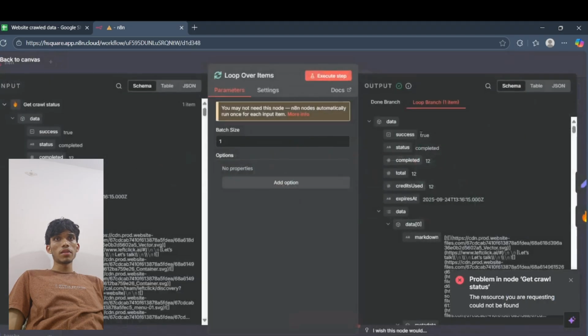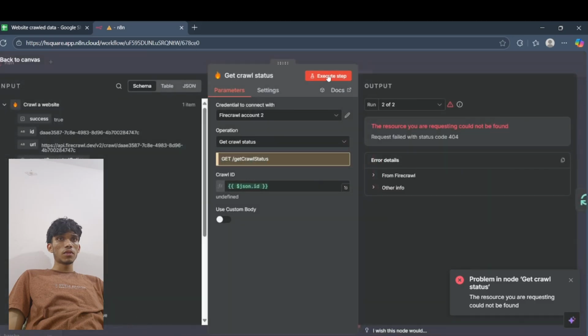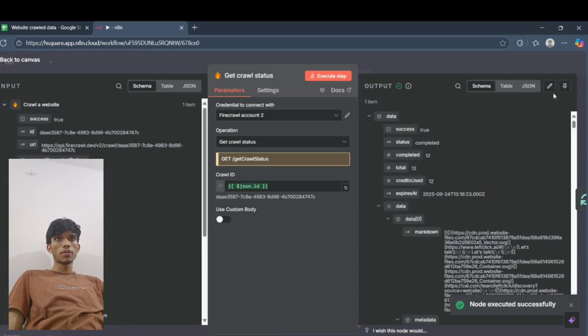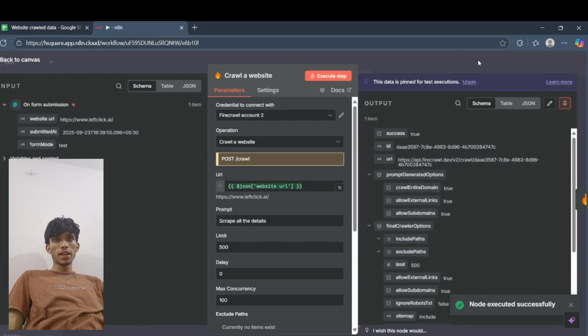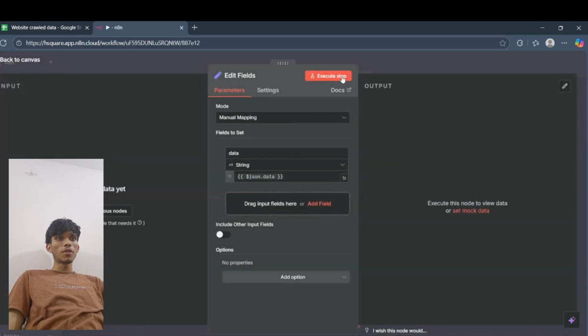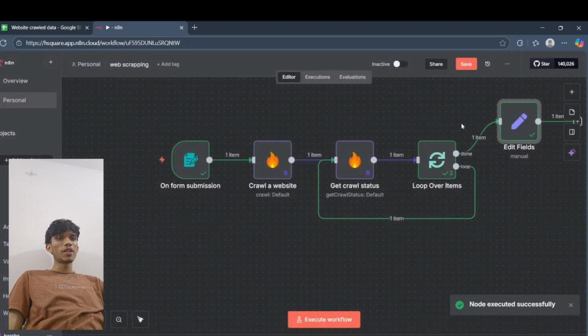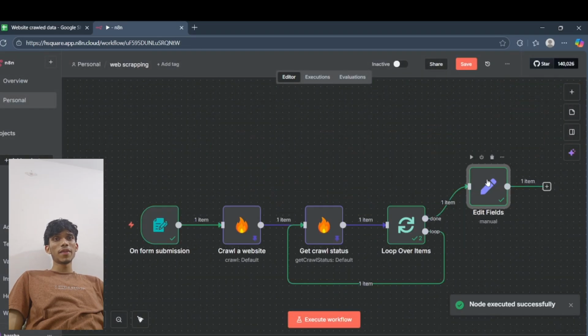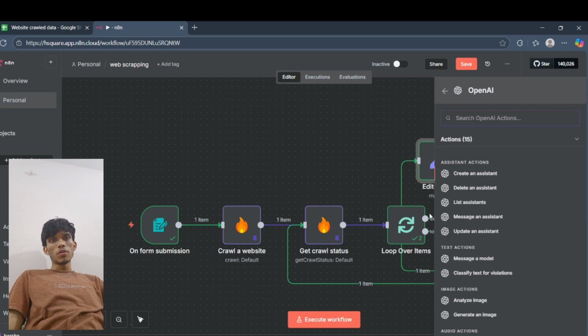I'll just pin this. No, I'm not able to pin it. I'll just pin this data. Perfect. Now we'll just execute the data right here. We got all the data and we'll just tell the LLM to summarize it. I'll add an OpenAI node, message a model. Perfect.